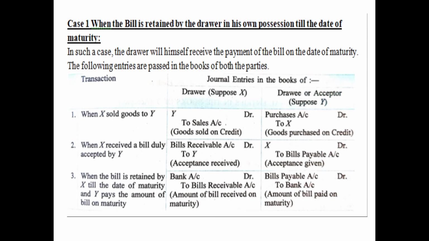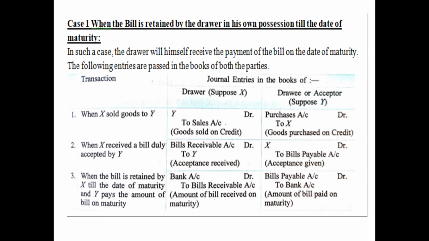Now the same bill is bills payable for the acceptor, and therefore Y needs to close the account of X. So X will be debited, because earlier when his account was opened, he was credited, to bills payable account. Why have we credited bills payable account? Because it is a liability, and liability we know carries a credit balance. Therefore we have credited bills payable account. Now, which case is this? The bill is retained by the drawer till the date of maturity.